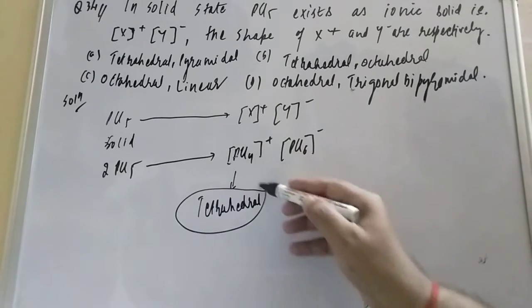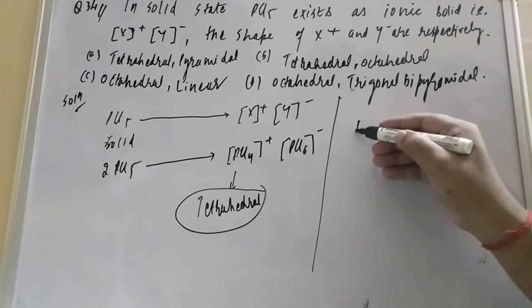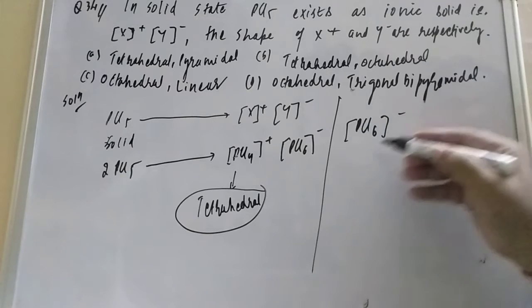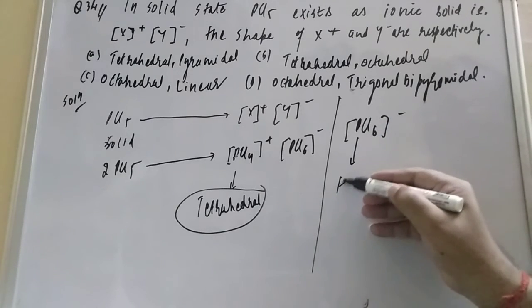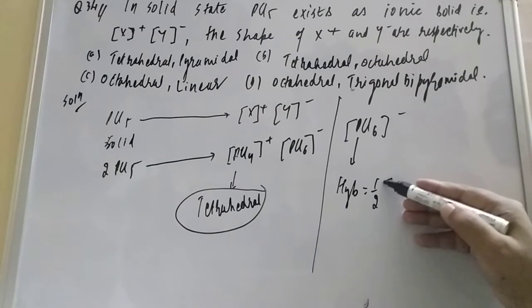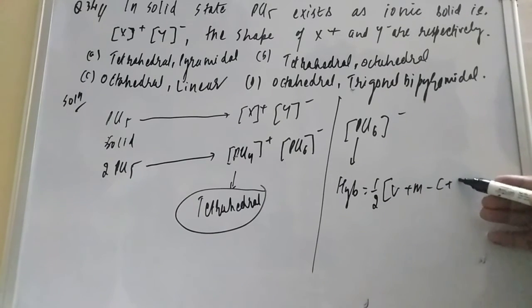Okay. Now let us move to the other one. This is PCl6 minus. So if you talk about the hybridization of phosphorus, student, how much will come? 1 by 2, and what is the formula, student? 1 by 2 (V plus M minus C plus A).